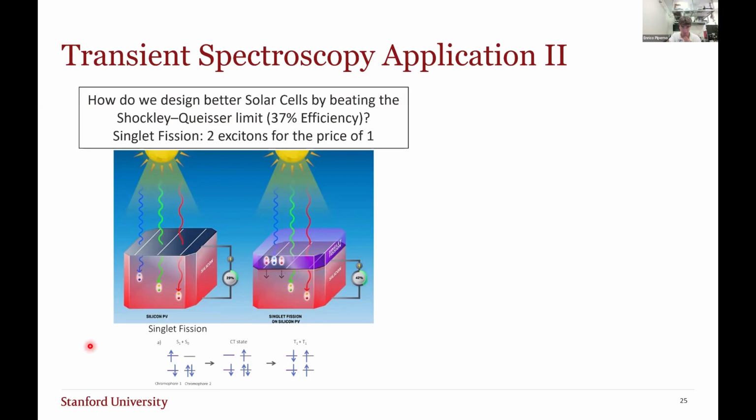Once the molecule absorbs a photon, it is excited to that first excited state S1. Now, if we bring another molecule very close together, we find that this electron in the singlet excited state can be converted into 2 electrons in 2 triplet states. Then when these decay, they phosphoresce, and they emit those 2 photons, which we can then use to beat this fundamental limit in solar cells.